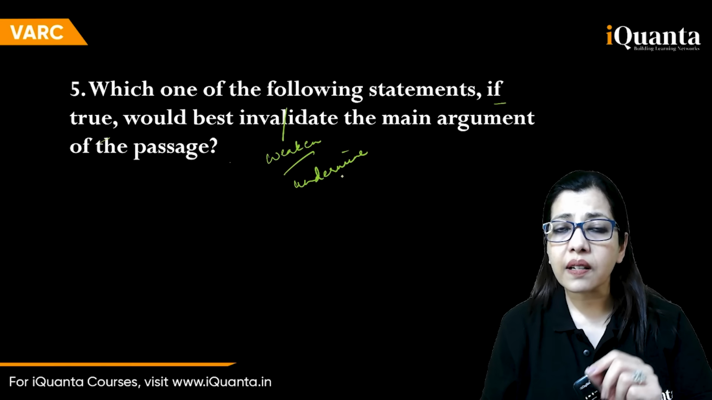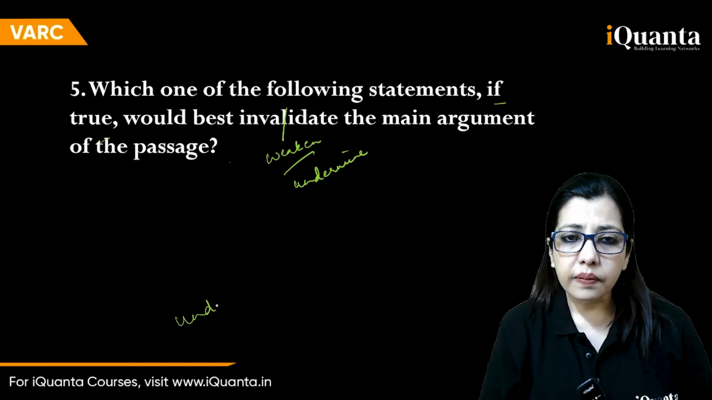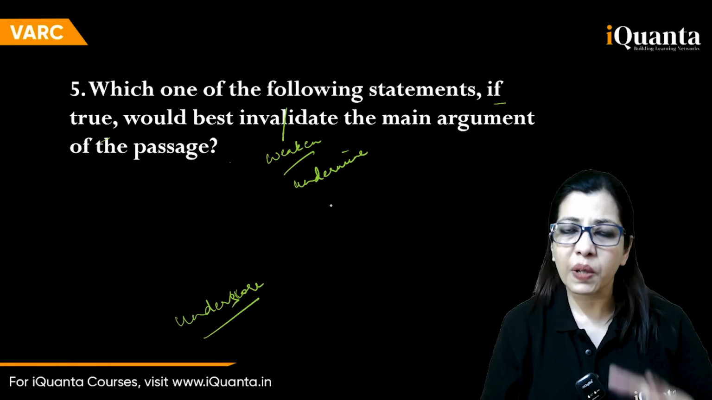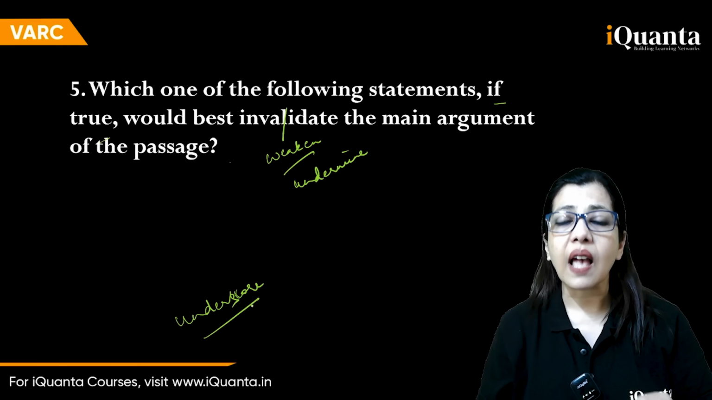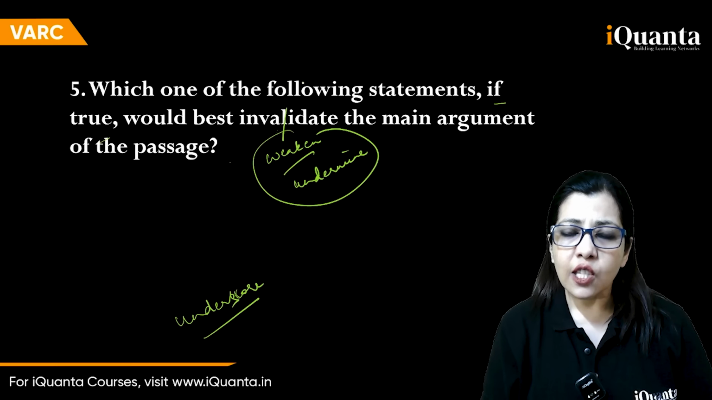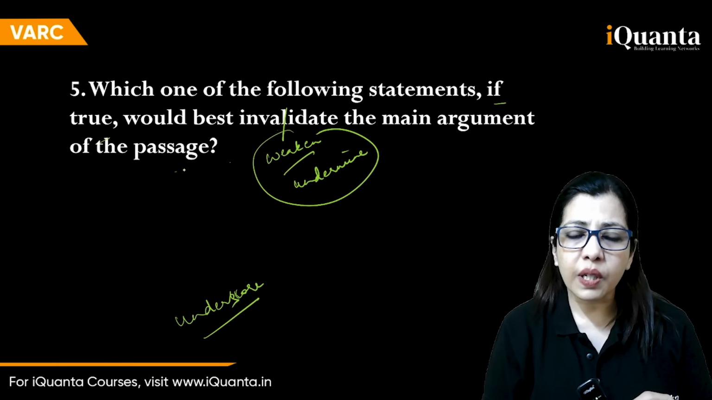There is another word that is given sometimes in questions, that is underscore. Underscore is not the same as undermine. Many students get confused between these two words. Underscore is highlight. Weaken and undermine is invalidate. So here it says which of the following statements, if true, would weaken the main argument of the passage?